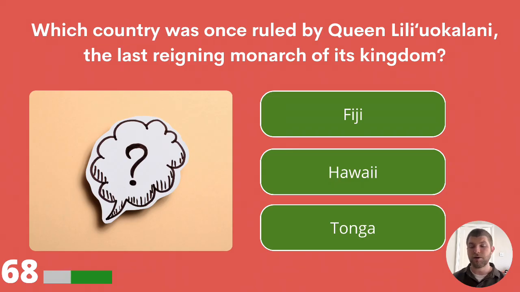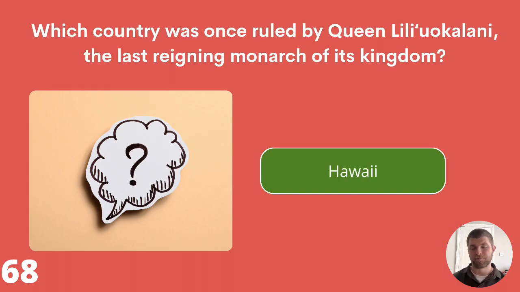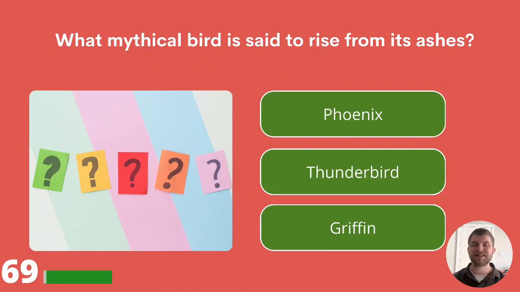Fiji, Hawaii, or Tonga? The answer is Hawaii. What mythical bird is said to rise from its ashes? Phoenix, thunderbird, or griffin?